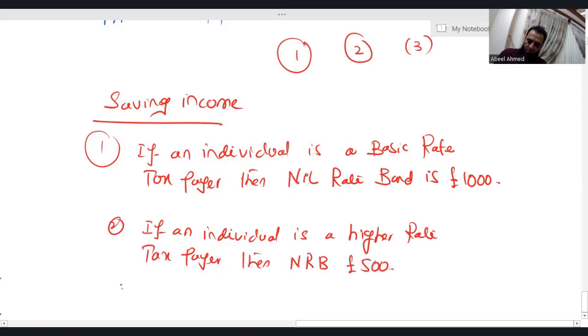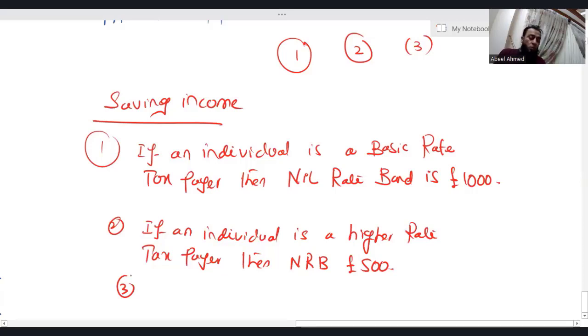Now, what if an individual is really rich and is an additional rate taxpayer? Now listen, if someone is an additional rate taxpayer, then that individual does not get any nil rate band in saving income.